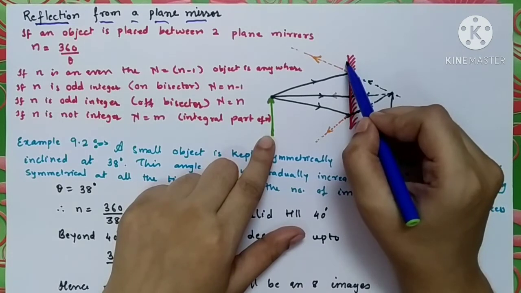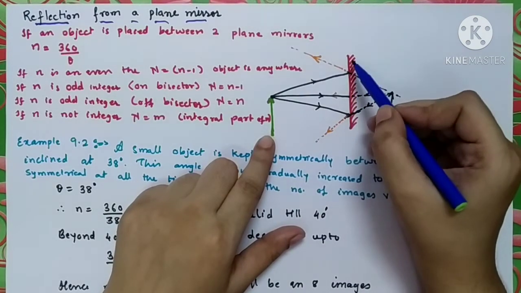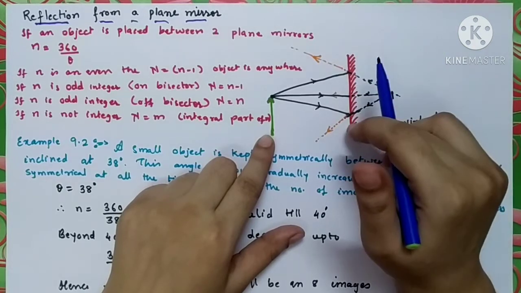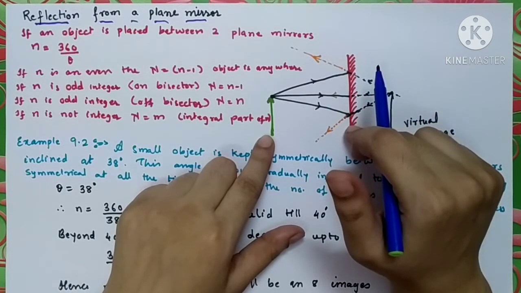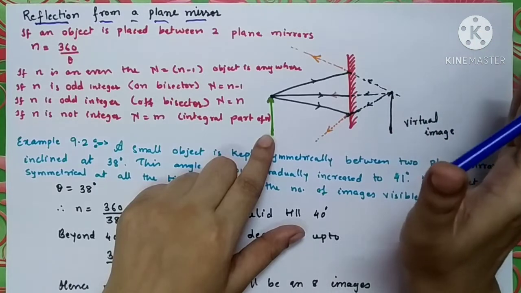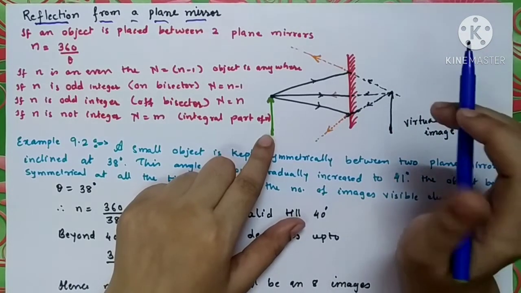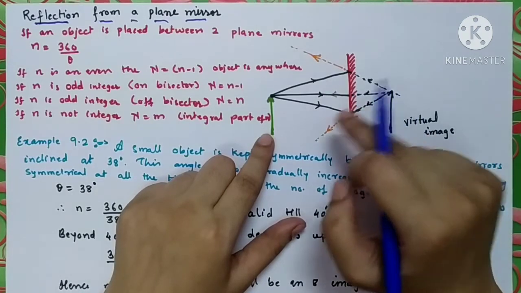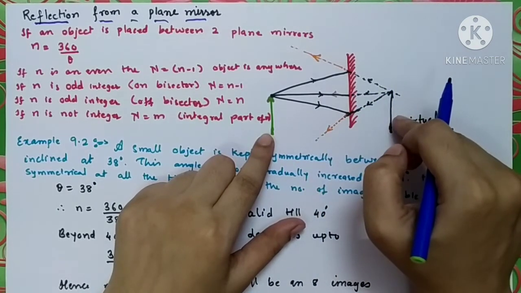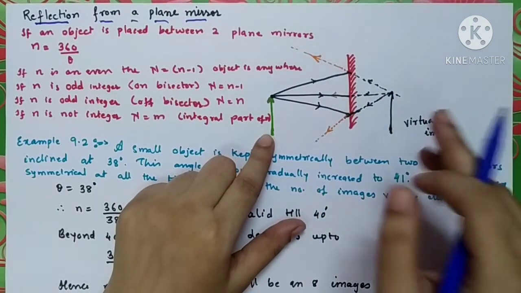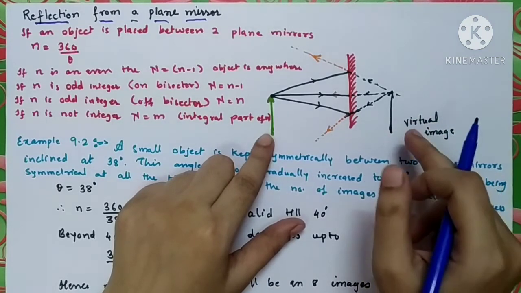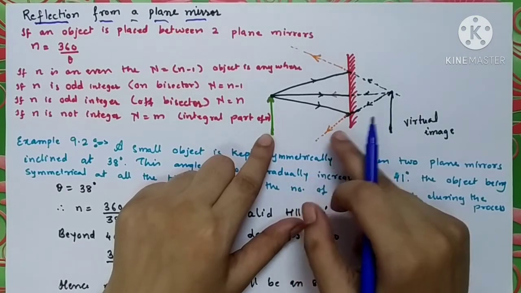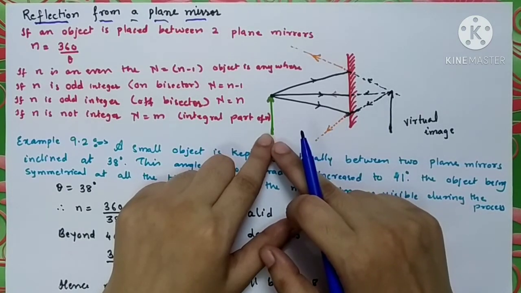Its front surface is polished while the back surface is blackened, or made opaque, you can say, where the light ray cannot transmit beyond it. So what do you observe when you look into the mirror? You will see your image exactly behind the mirror, and this image is at the same distance from the mirror as your position.